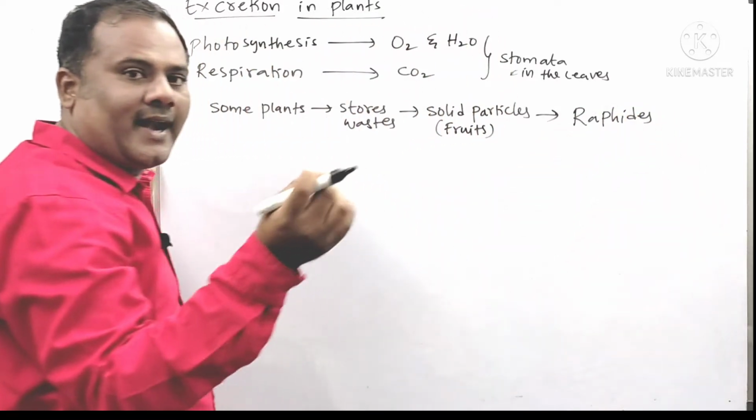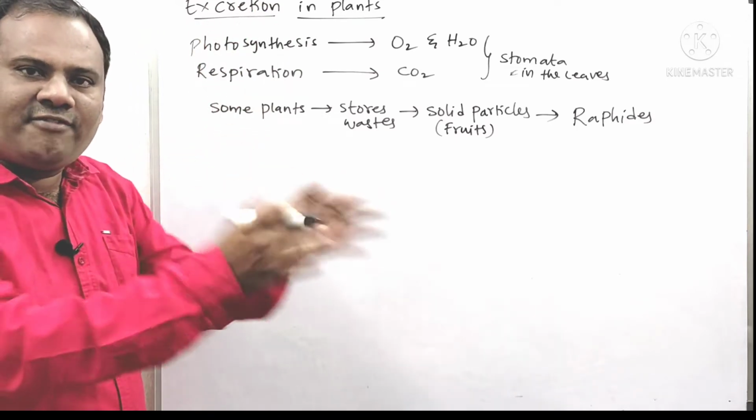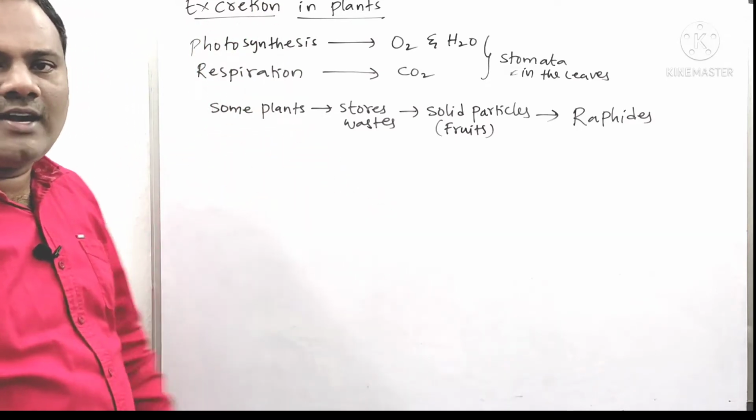So whenever these fruits get ripened, they will fall away from the plant. So automatically the waste will also get rid from that plant, that is, carried away from the plant.